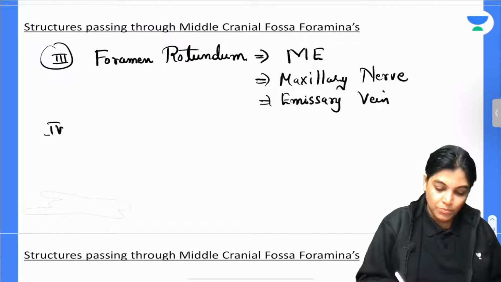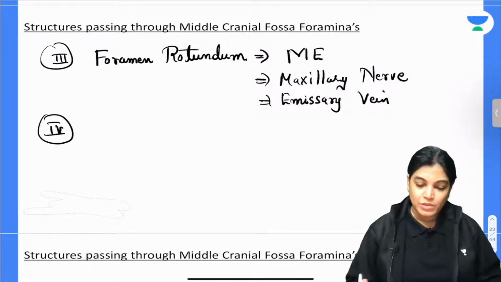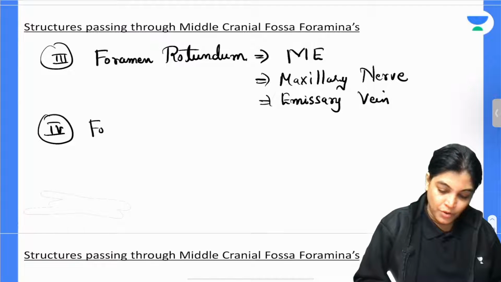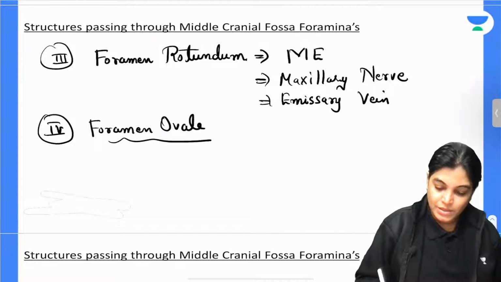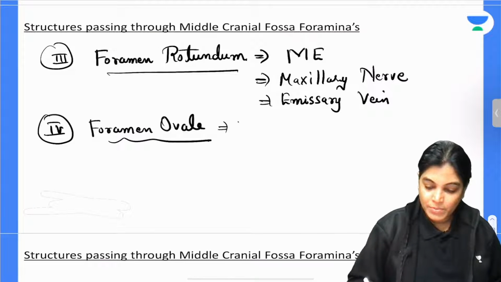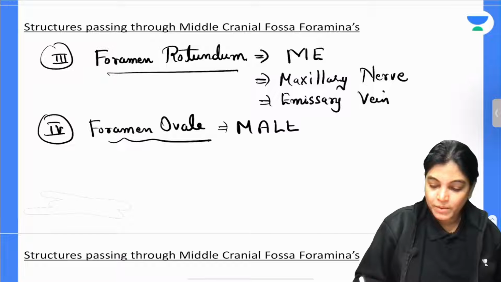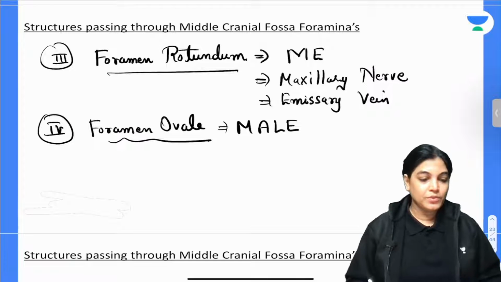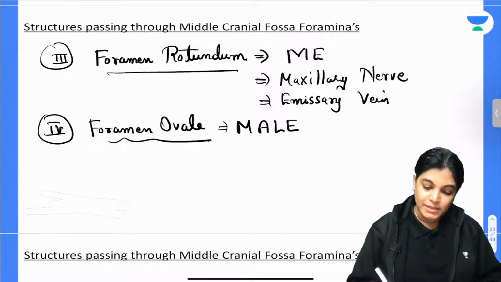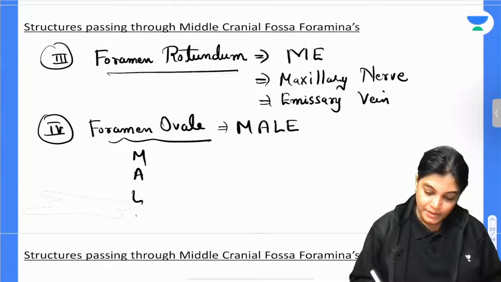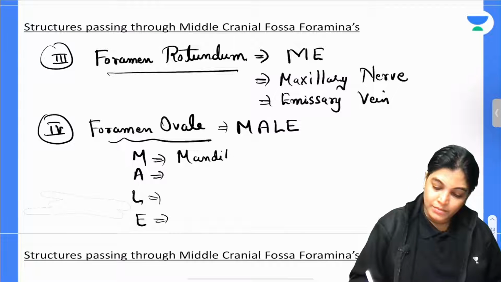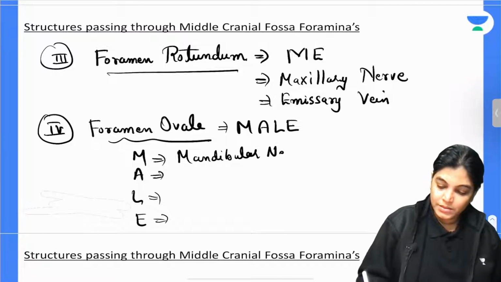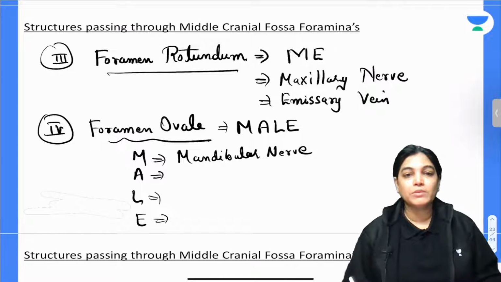Now, the fourth important foramen of the middle cranial fossa is foramen ovale, and the structures traversing through it are memorized by MALE. M stands for mandibular nerve.